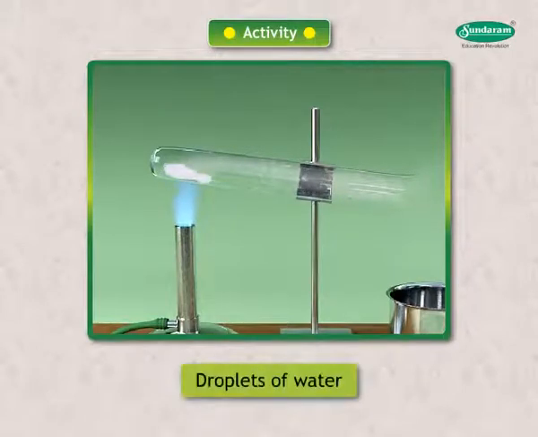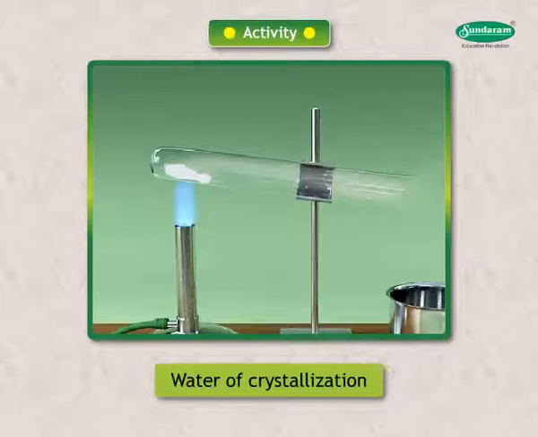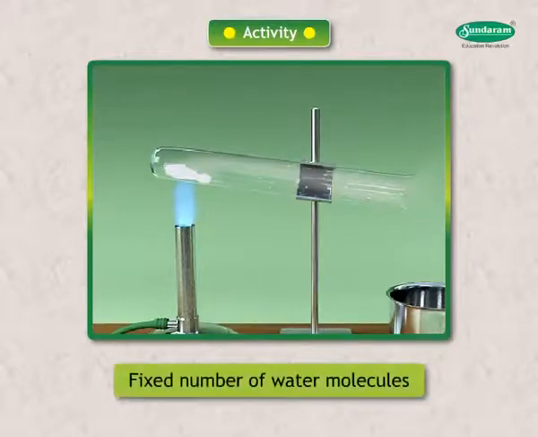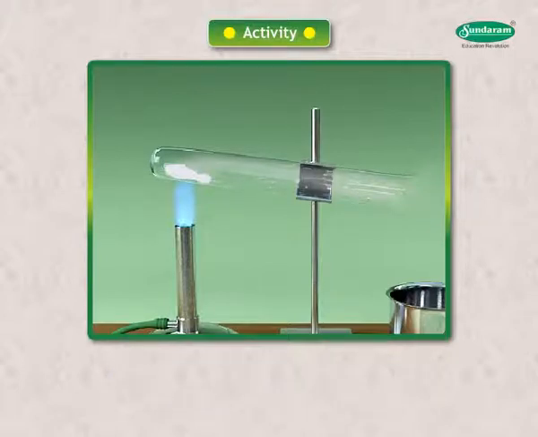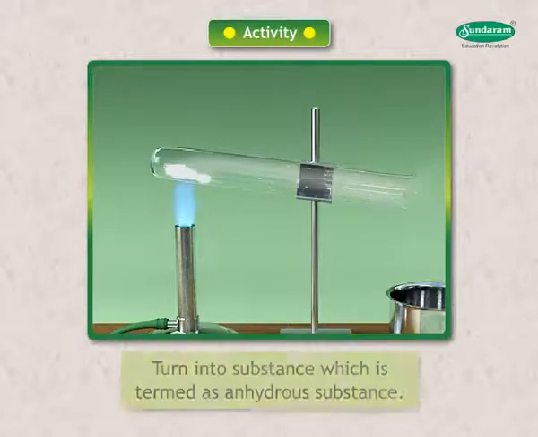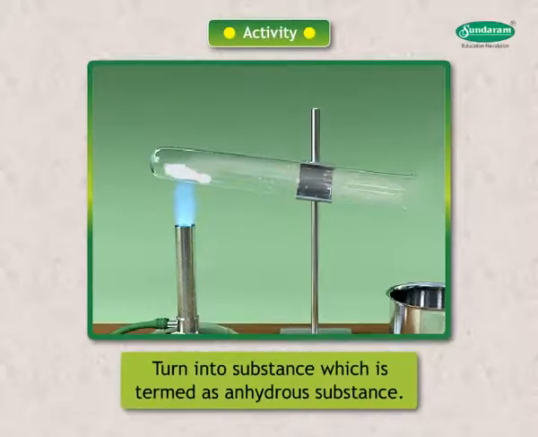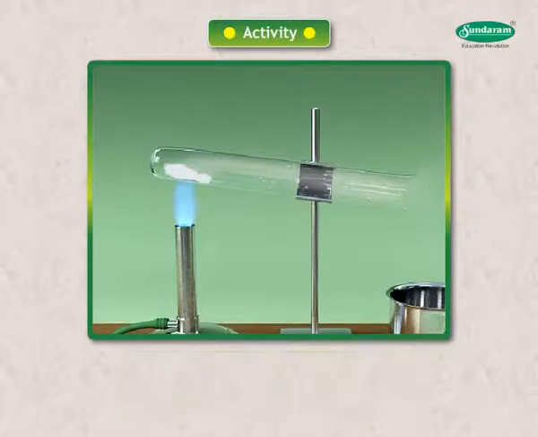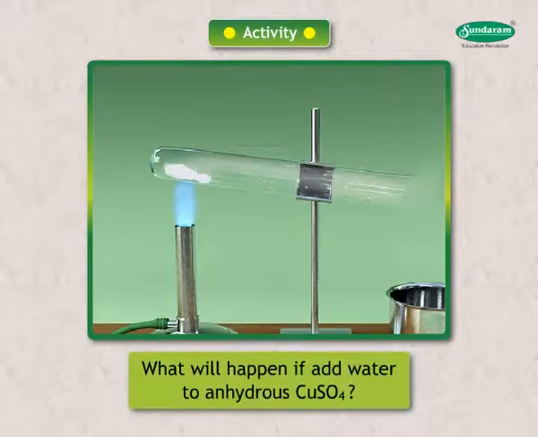The droplets of water you observe on the sides of the test tube are known as water of crystallization. They are the fixed number of water molecules present in the crystal structure. On heating or on exposure to air, salts lose water of crystallization and turn into a substance which is termed as anhydrous substance. What will happen if you add water to anhydrous CuSO4 in the above activity? Now you would be able to understand why we write the formula Na2CO3·10H2O.